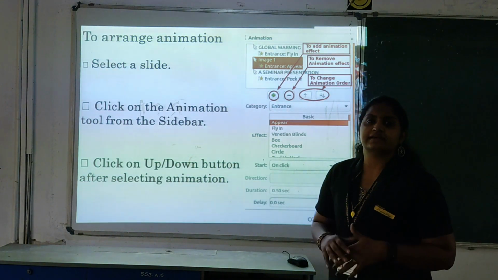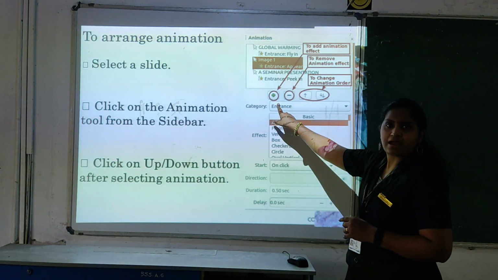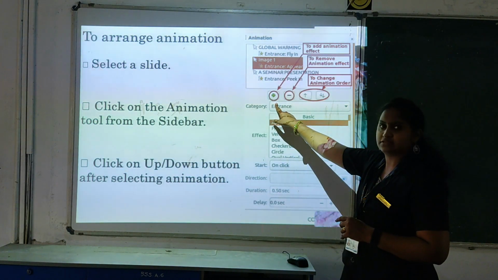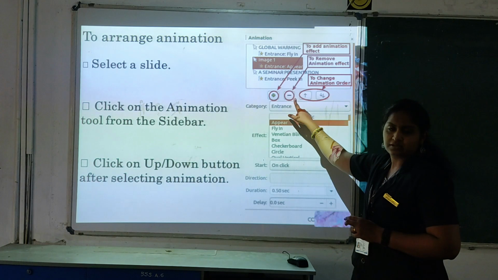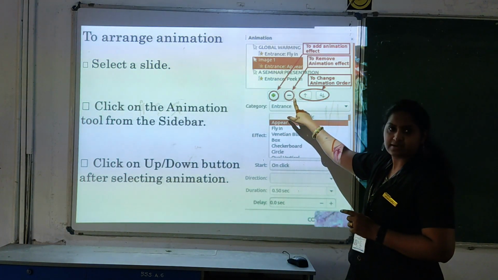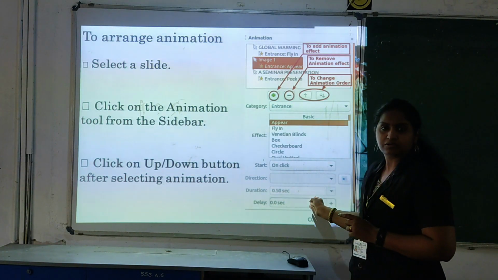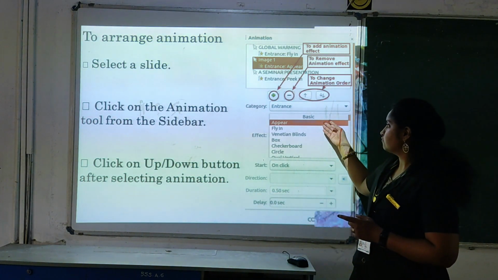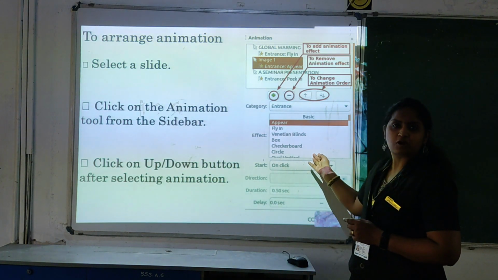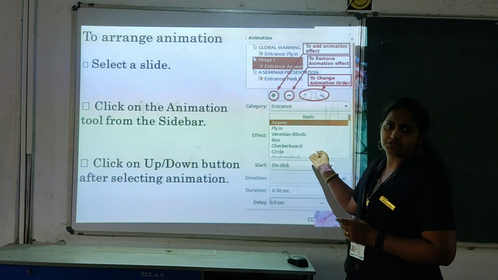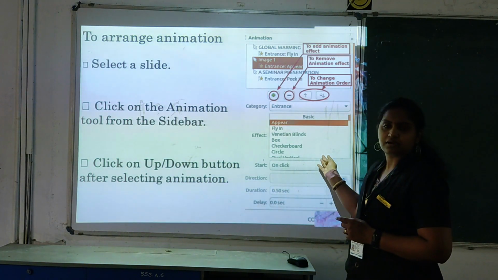After selecting the text, you can go to the plus symbol to add the animation for that particular text. Okay, and if you want to remove that effect from the text, you can use this minus symbol. Whatever you have added will be listed here. And you have different options for appearing or to emphasize. Like that you have different options to apply animations in your slide. You can use the different contents.